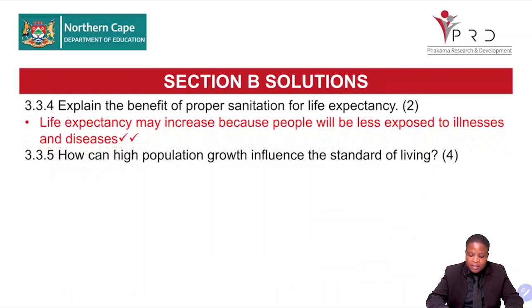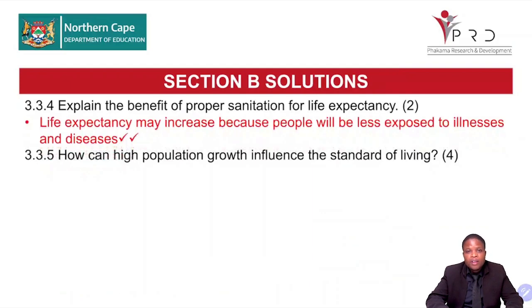So if there's proper sanitation, we'll be less exposed to illness and diseases, which can improve our life expectancy. 3.3.5, how can high population growth influence the standard of living?